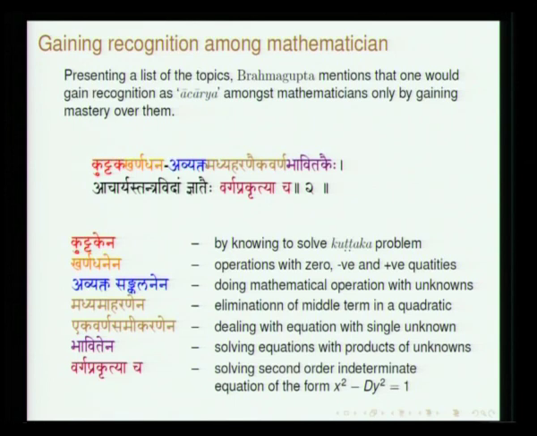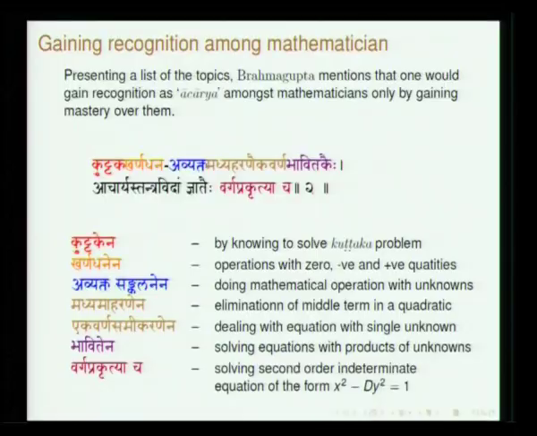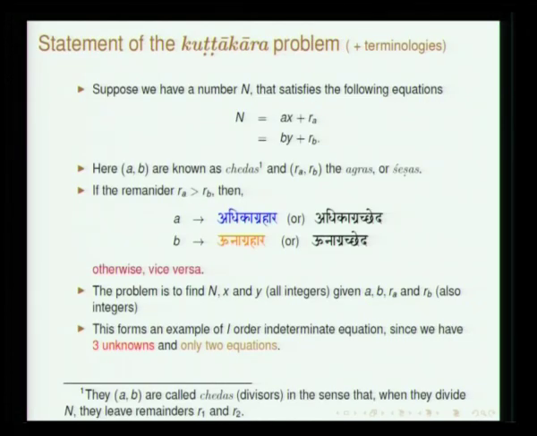Avyakta Sankalana. Madhyamaharana is basically a quadratic equation, and how do we find it. Madhyama is the middle term, so the coefficient of x and x, both are referred to as Madhyama. That depends on the context, and we have to figure out the meaning. Ekavarna Samikarana, Bhavita and Varga Prakriti, these are the various topics discussed in this chapter called Kuttakara.